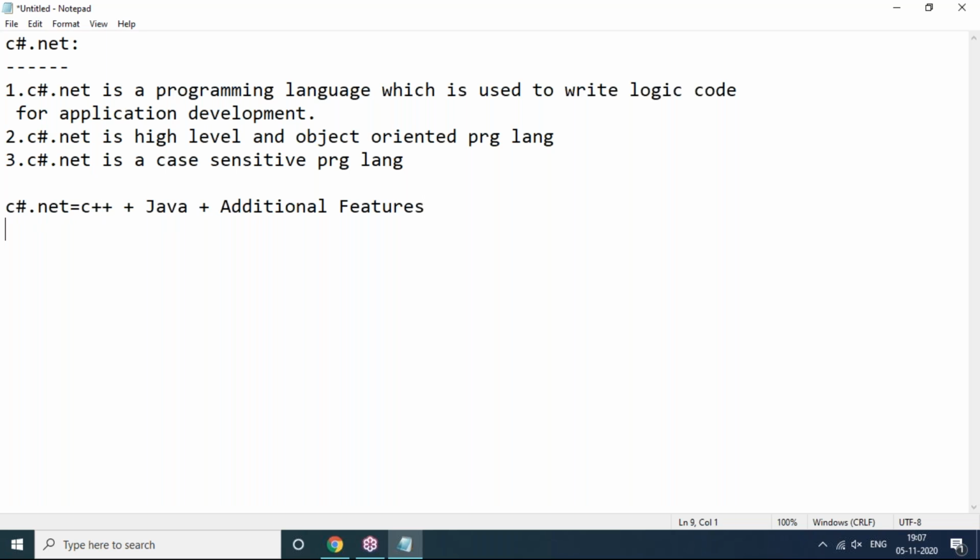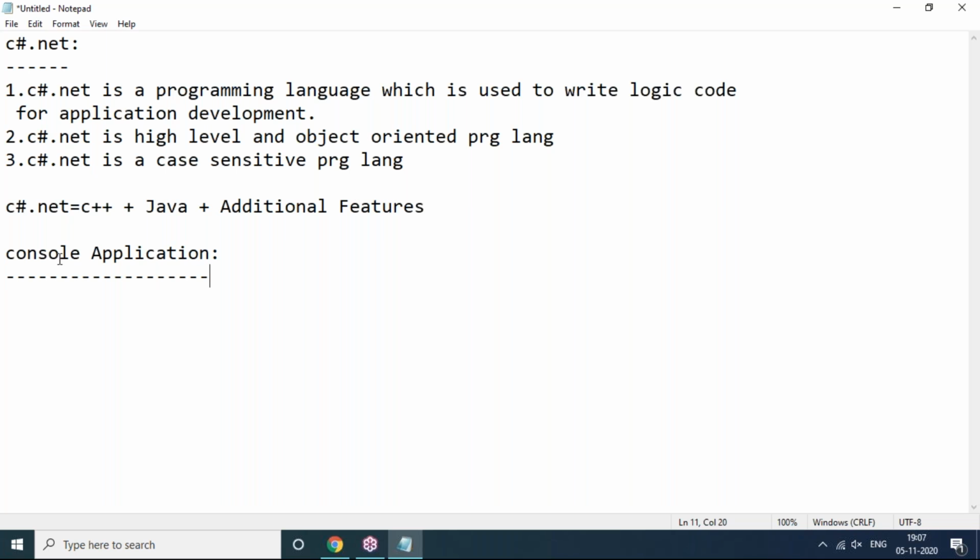And next, in C#.NET, what kind of applications can we develop, sir? As I said in the previous session, we already discussed the different types of applications we can develop. That is console application, Windows Forms application, web application, gaming applications, MVC applications, and mobile applications using .NET. But first we'll start with C#.NET initially. So console application we will start. It is our basic application in the entire C#.NET syllabus.